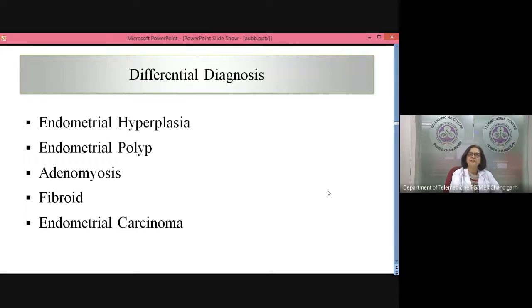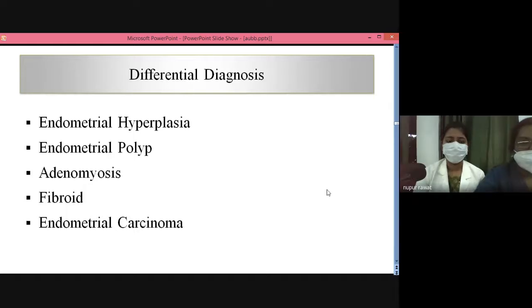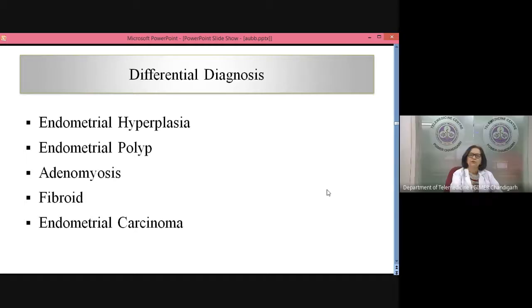So now with this differential diagnosis, and you already know the hemoglobin, you've already said hemoglobin is abnormal. Apart from that, there is nothing in the blood test? No. So what next would you like to do in this patient? Firstly, we would like to optimize her hemoglobin, and correction of anemia should be given.